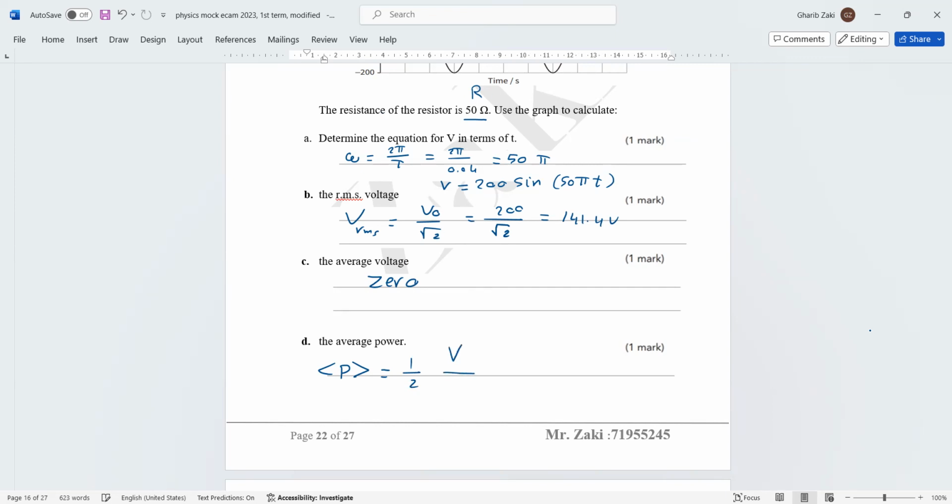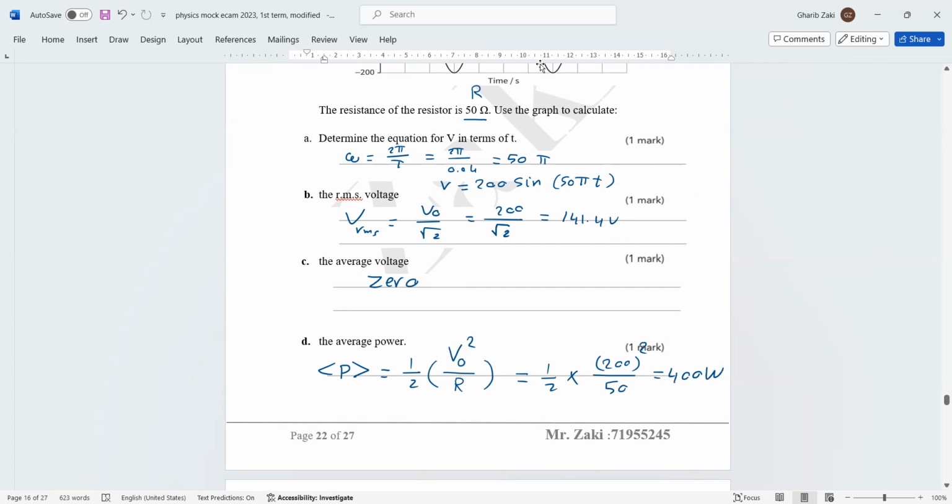The maximum voltage is V naught, divided by R. So the maximum power is V naught squared over R. Why do I use V naught? Because it's already given in the figure. So it's half multiplied by 200 squared divided by R. R is 50. When you calculate this, it becomes 400.